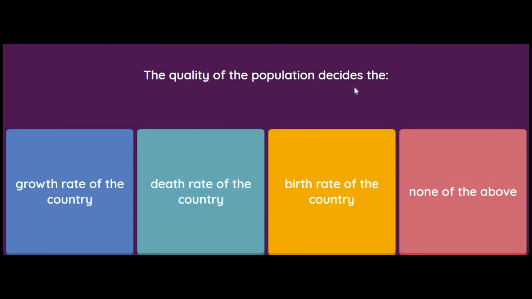The quality of the population decides the growth rate of the country, death rate of the country, birth rate of the country, or none of the above. So students, it's again a very easy one. It decides the growth rate of the country.